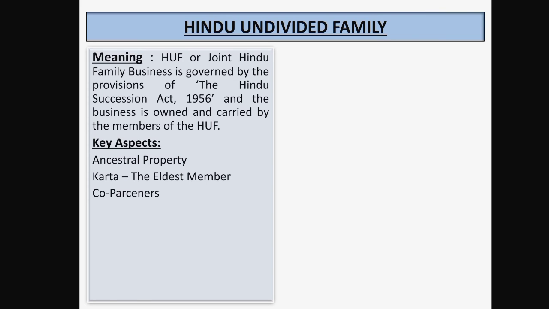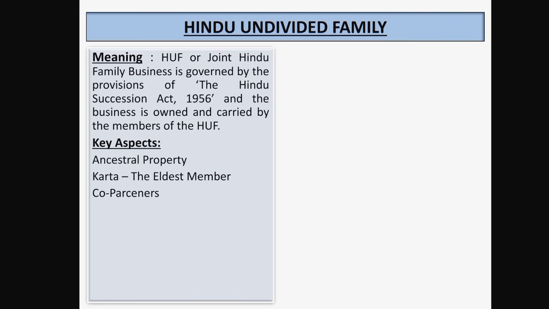Now, there are two conditions for the existence of a Hindu Undivided Family. These two conditions are: there must be a minimum of 2 male members to carry on the business activity, and there must be some ancestral property. Ancestral property is inherited by the male members of the Hindu Undivided Family, and the members who share the ancestral property and who are entitled to a share in the profit of the Hindu Undivided Family are known as co-partners.